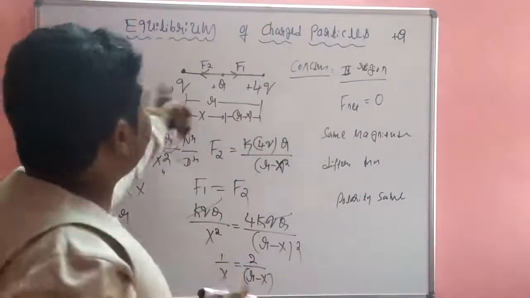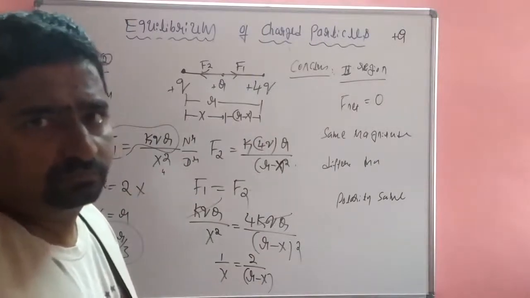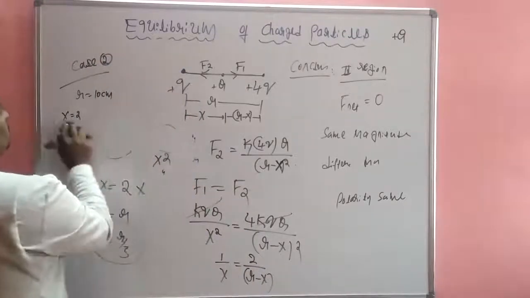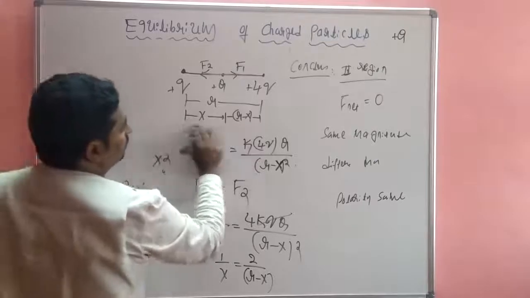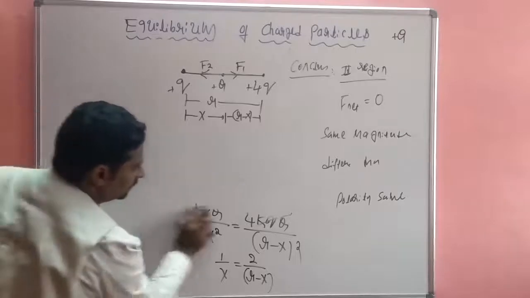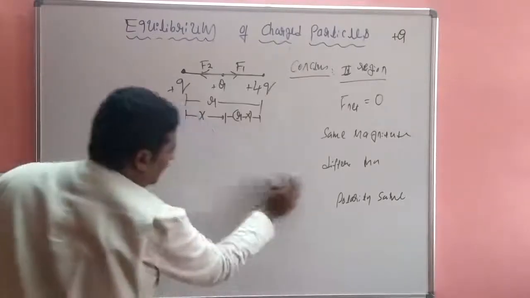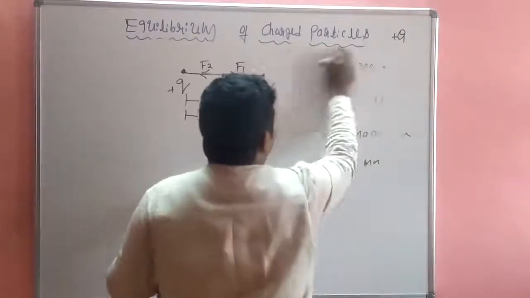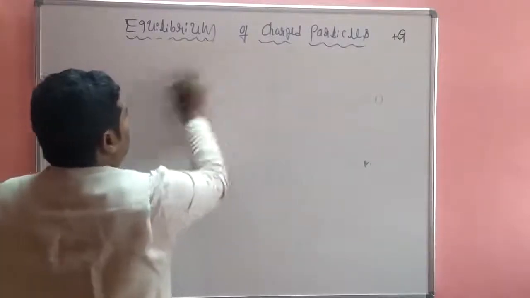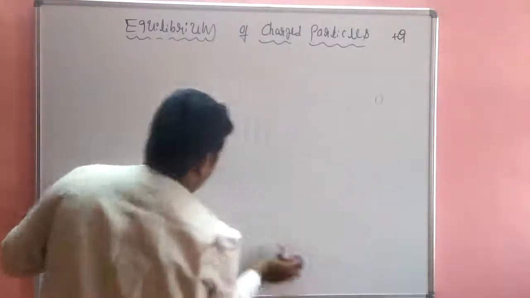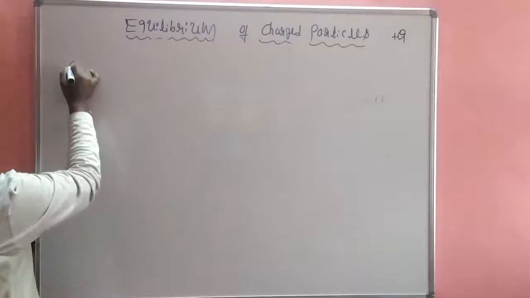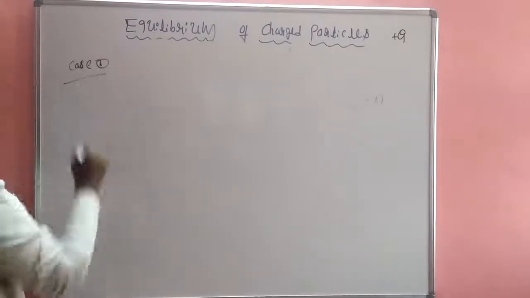Now let me change the polarities. Okay, so let's see what happens when we change the polarities. So the polarities of the charges change. Okay, the polarities of the charges are 1 plus, 1 minus, I will make. So case number 3, case number 2 is complete.